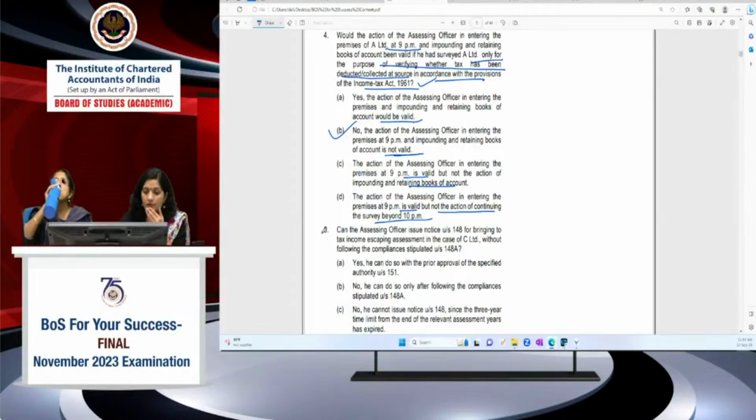Now, 5th question is, can the assessing officer issue notice under section 148? Just one thing which I wanted to say relating to that survey, it is information is deemed to have escaped assessment. It's deemed. So even if they have not specified, they've not given particular information as to this much amount has escaped assessment and all those things, it's deemed.